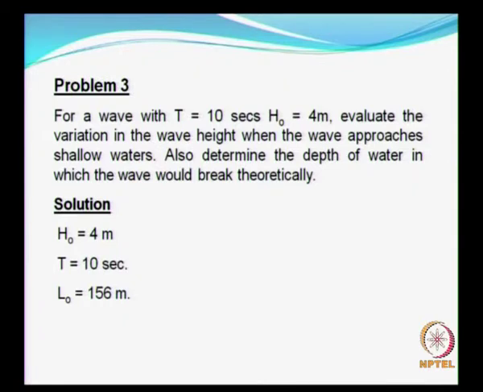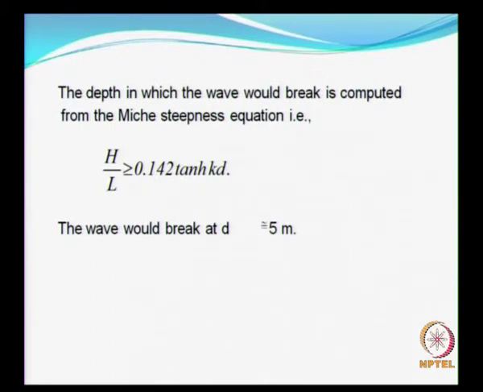Okay. So now the next problem is for a wave of 10 seconds period, H naught equal to 4 meters. Now we will try to find out the variation of wave height when the wave approaches shallow waters from deep waters, and also determine the depth at which the wave would break theoretically. So L naught can be calculated. Now all these things we are trying to use this definition, which is the Miche criteria, which we have seen earlier.